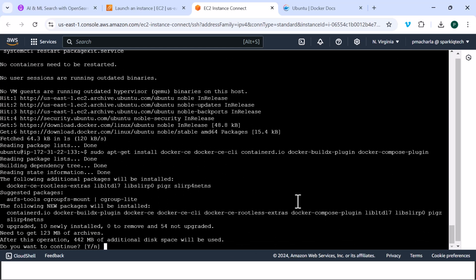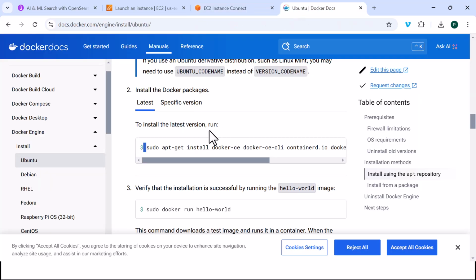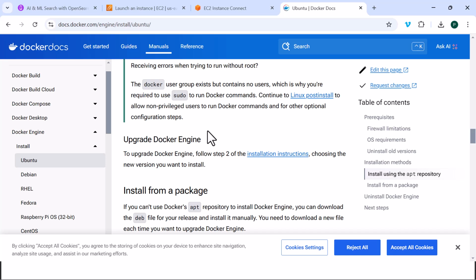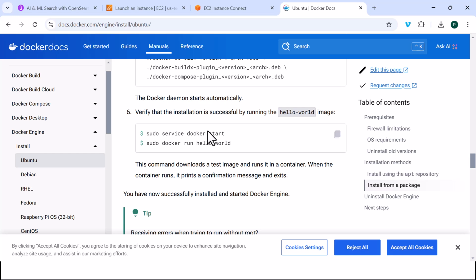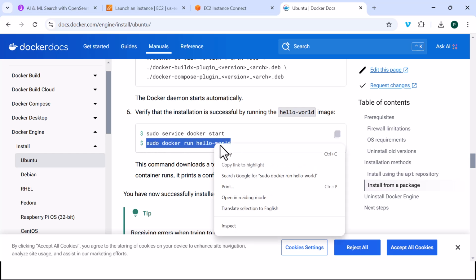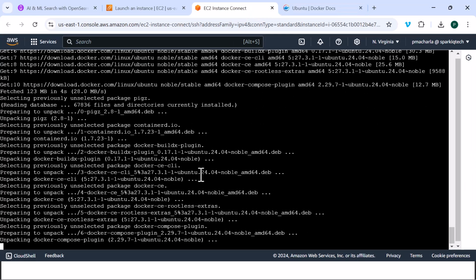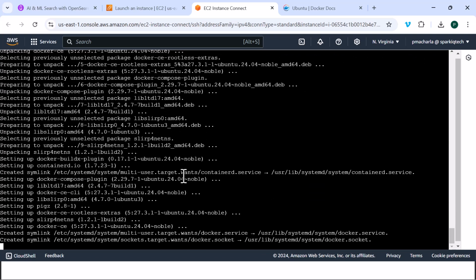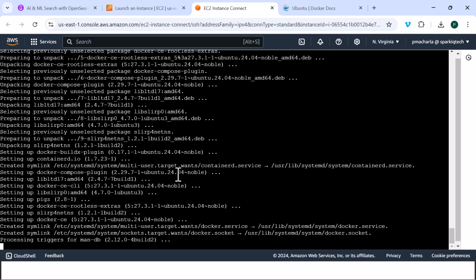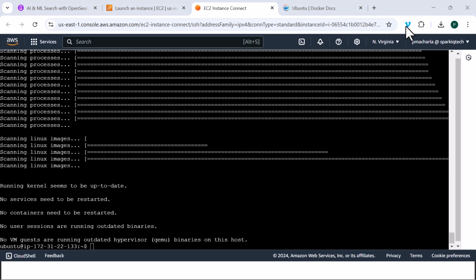Let's go ahead and install that. Press yes. And while that is executing, keep scrolling down, and you can test it with the hello world. This might vary based on the instance you are using, the server time, the network, and so on. So I'm going to pause the video and be right back.